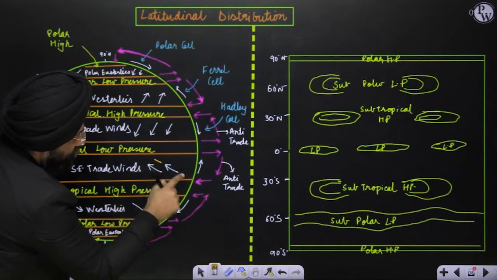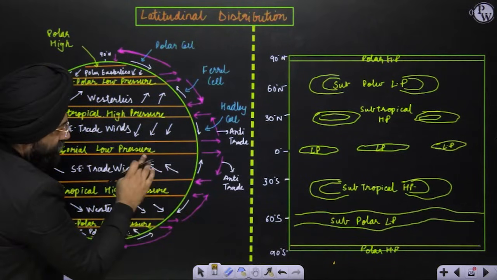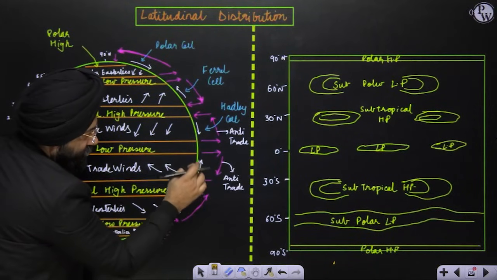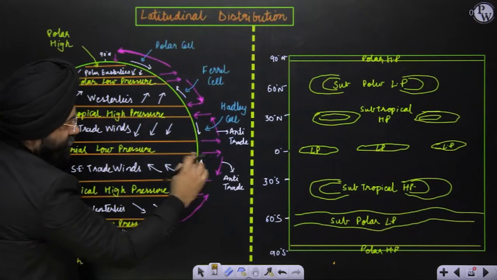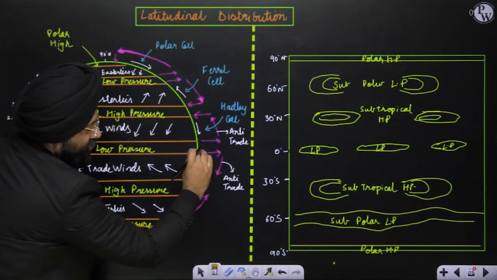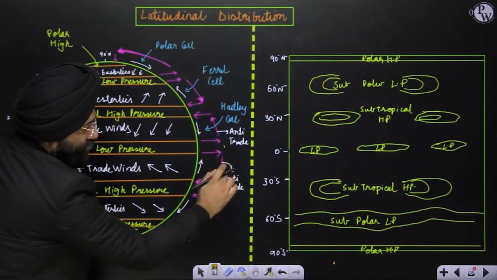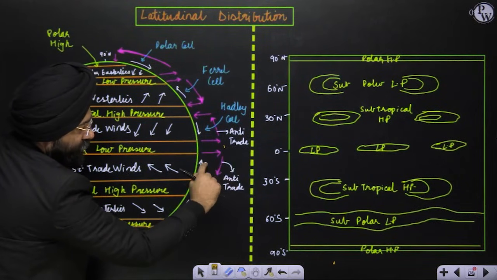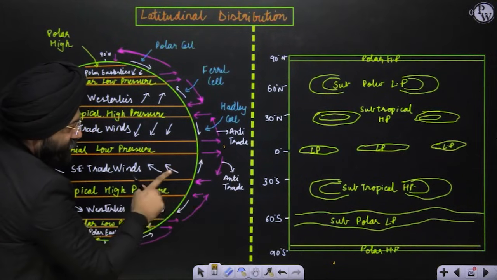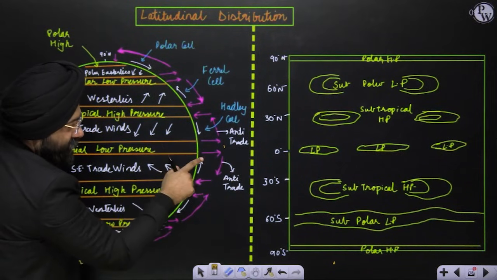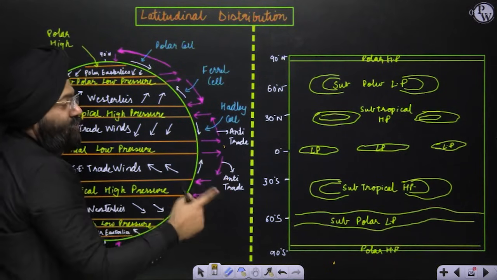Supposedly, this is moving in this direction. These winds are surface level winds. So this is also surface. Now, when this is surface, you realize this is a low pressure region. Air will rise and move. Now do you realize this above the trade winds is moving in the opposite direction? This is moving there, trade winds. Upper air winds are moving in the opposite direction. So these are also known as anti-trade.